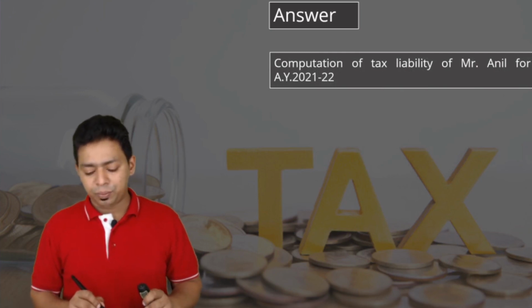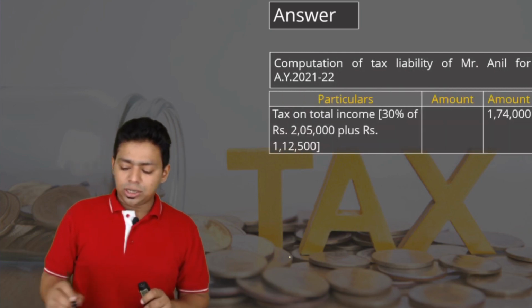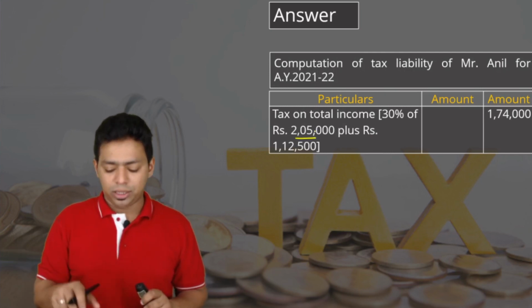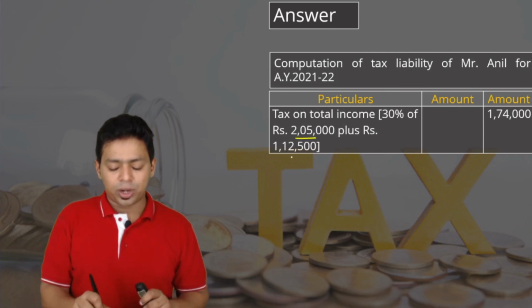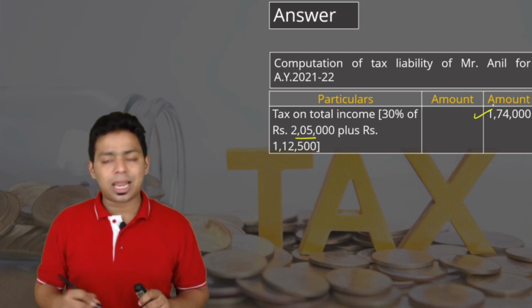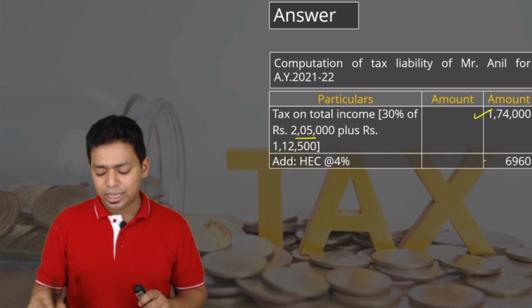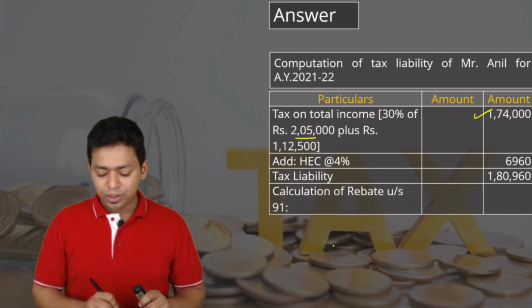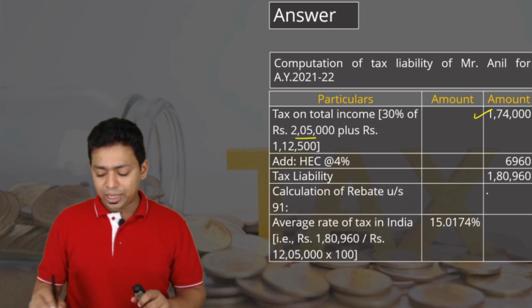Computation of tax liability of Mr. Anil. So, how do we compute tax? You know that on any excess income, 2,05,000 multiplied by 30% plus 1,12,500, the tax amount comes to 1,74,000. Health and education cess at 4%, tax liability 1,80,960.